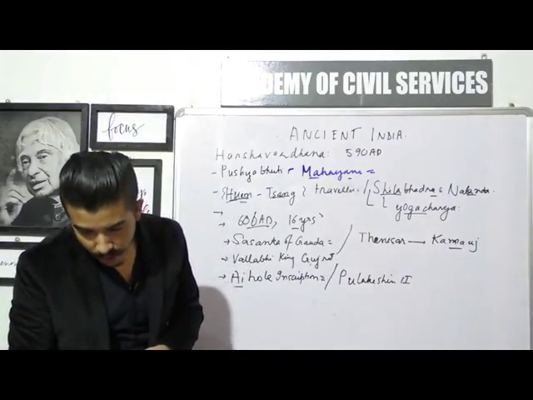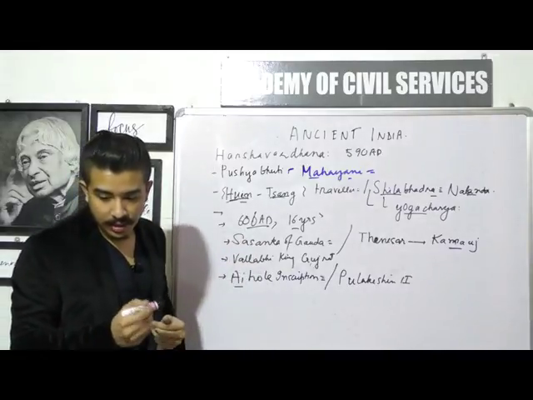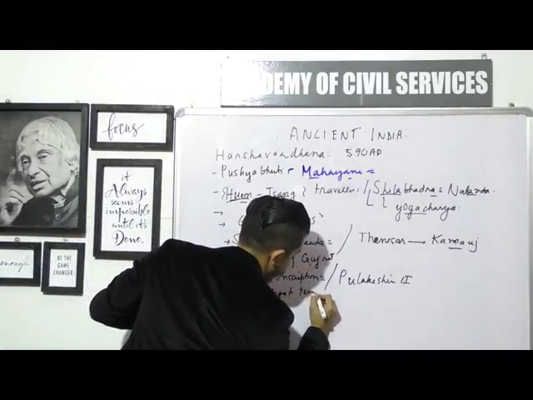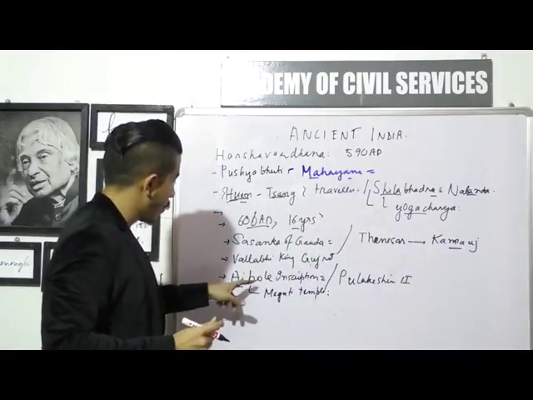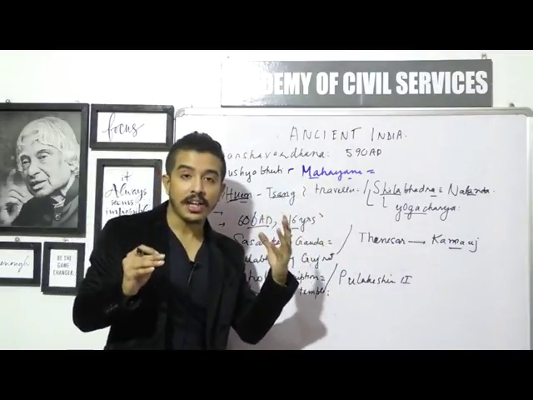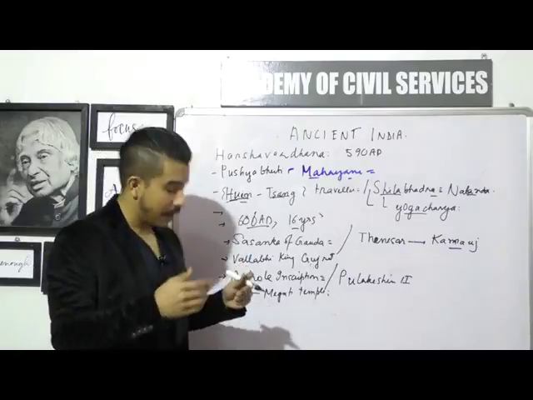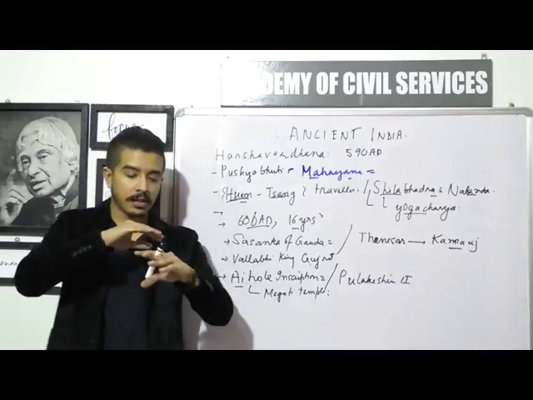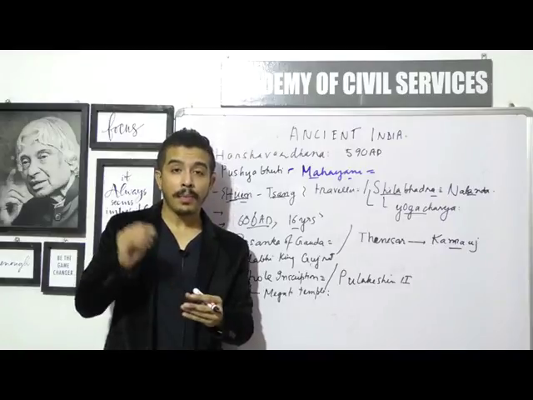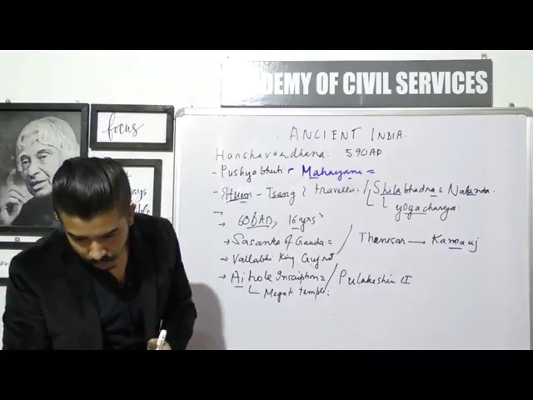Alright. So many inscriptions were found at Eye Hole, but this particular Eye Hole inscription is found at this temple of Meguti. So it's found in the Meguti temple. So they might ask you in which temple do we find this Eye Hole inscription, which talks about the defeat of Harshavardhana at the hands of Pulakeshin II. Alright. And the inscription itself is written in Sanskrit, but it was written in the Kannada script. Okay, because as I said, the whole reason is Karnataka, so Kannada was the script being used, but the language used was chaste Sanskrit. Alright, so those are some of the facts.